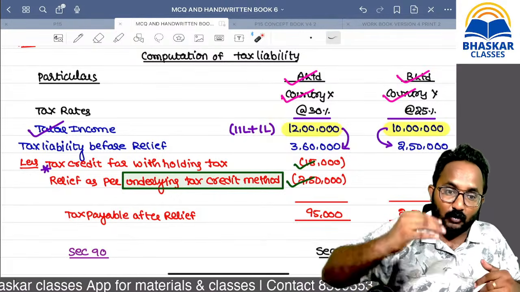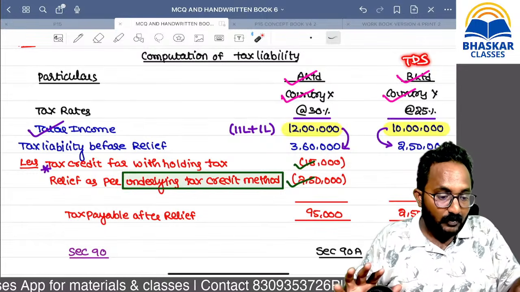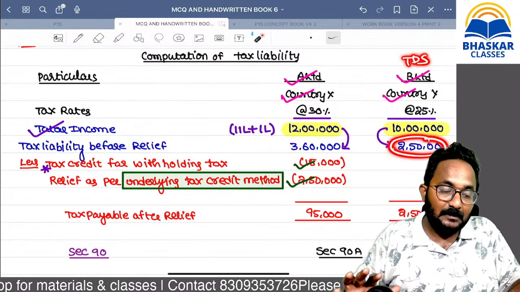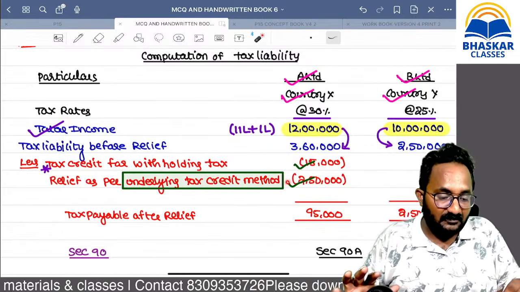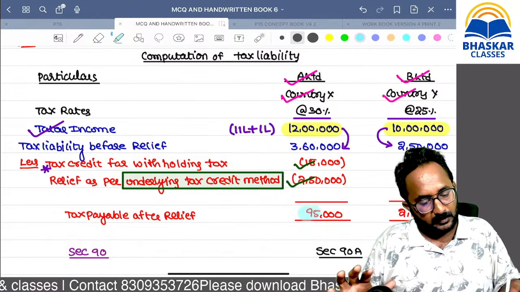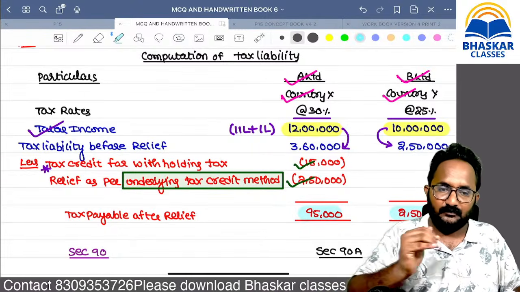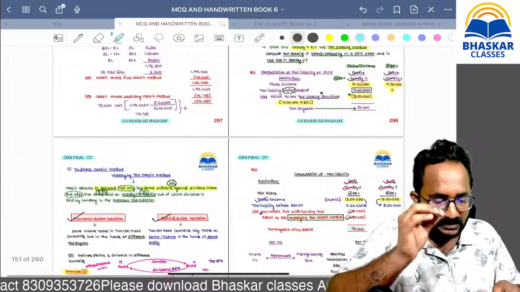That's why credit is given not only for the TDS amount but also for the tax paid on underlying profits. So finally, what is the tax you are going to pay in India for A Limited? 95,000. Here the 2,50,000. These are the methods.